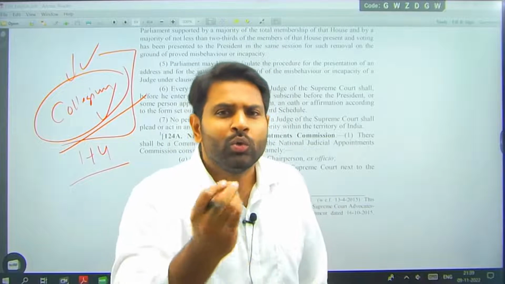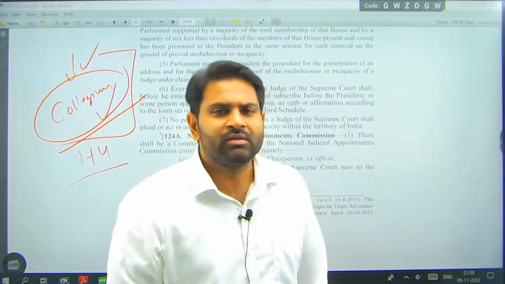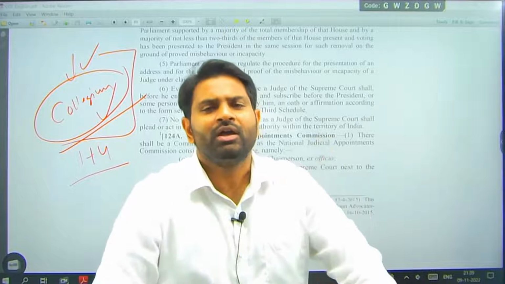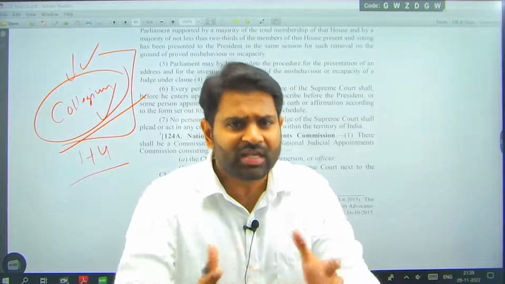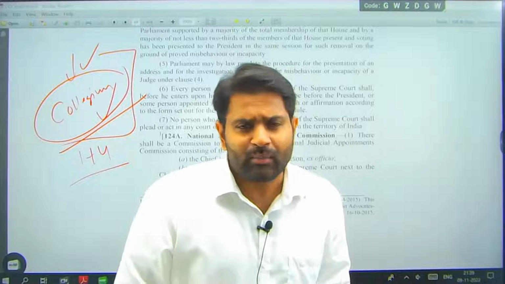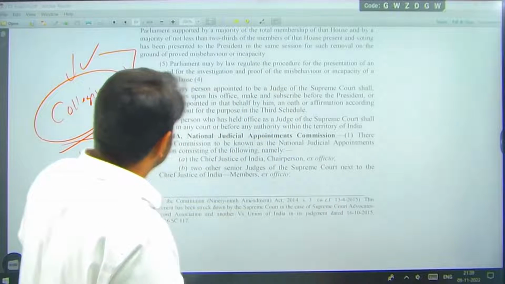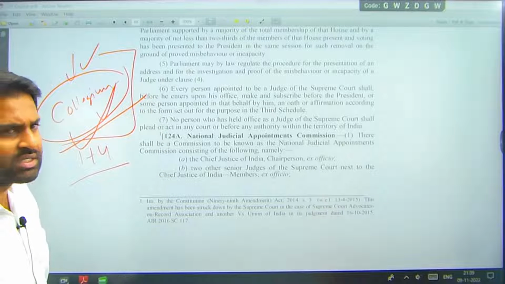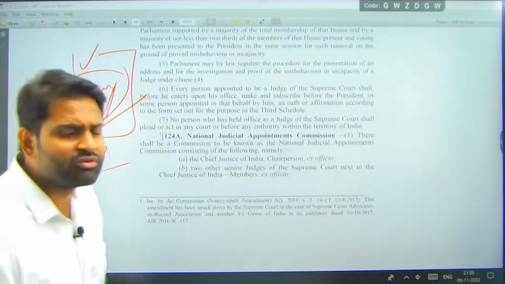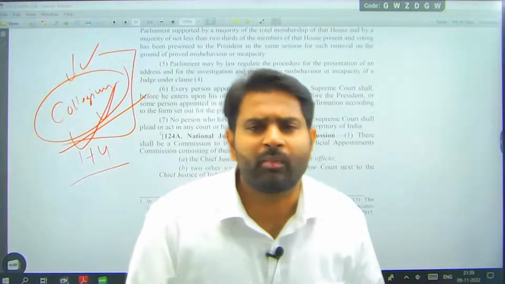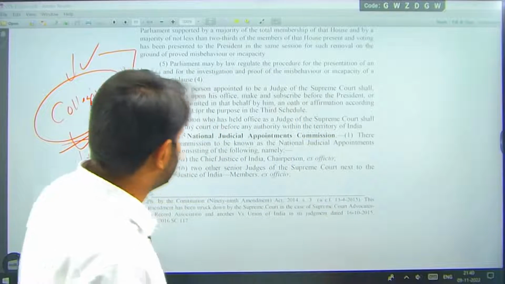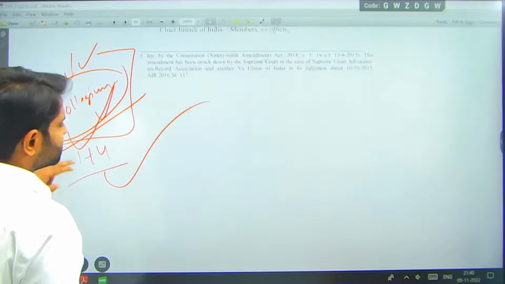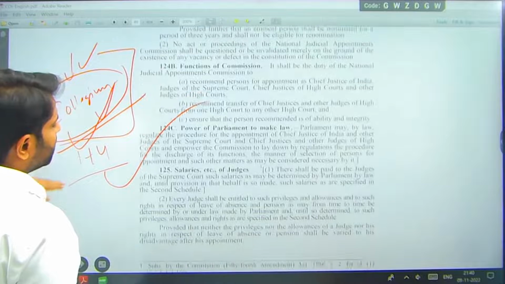What if you could select yourself as IAS? What if you could select yourself as IPS? What if your parents could select you as IAS, IPS? The same way, it is against natural justice, right? They will have bias, that my son, my daughter, there will be bias. The same way, judiciary selecting judges is a little against natural justice, but the principle they are protecting is independence of the judiciary, which is part of the basic structure doctrine propounded in the 1973 Kesavananda Bharati case, right? The National Judicial Appointments Commission is not there. That is nullified by the Supreme Court.